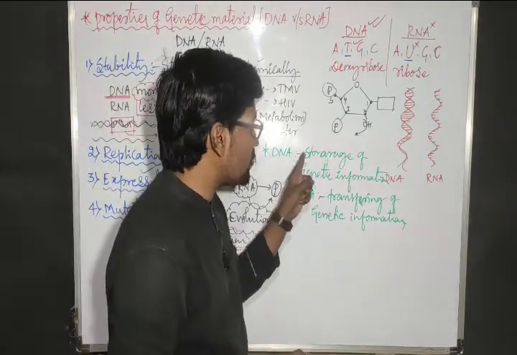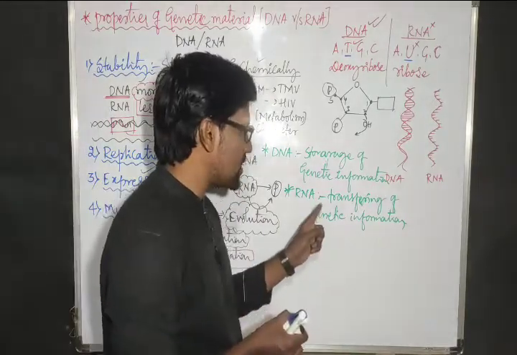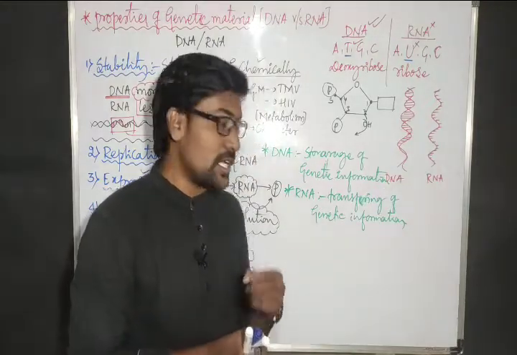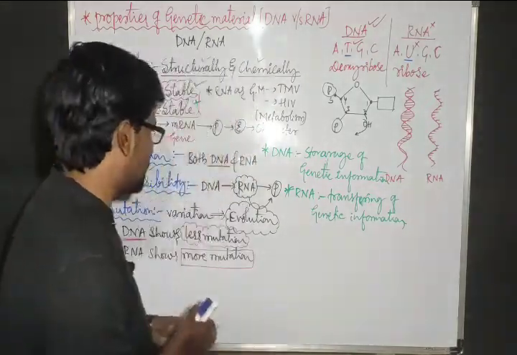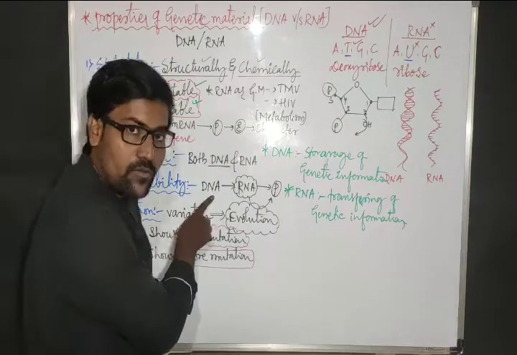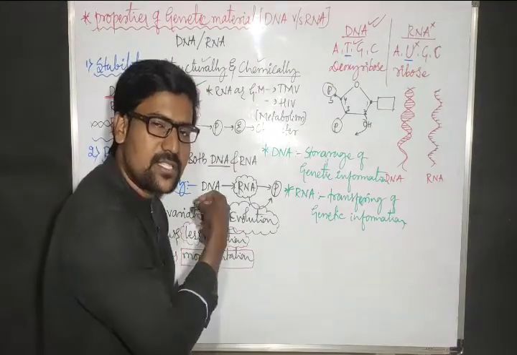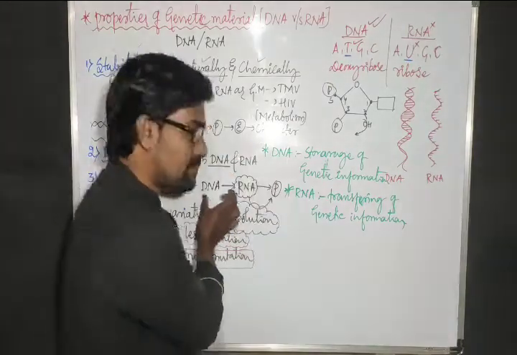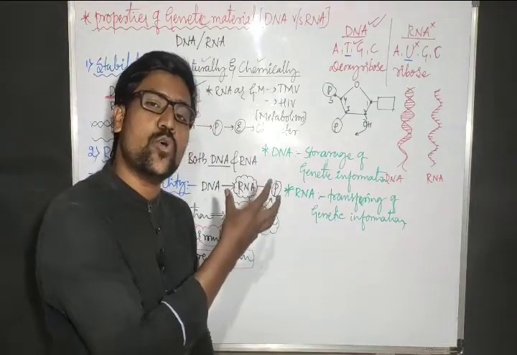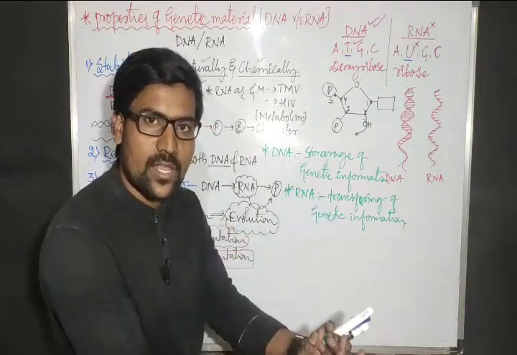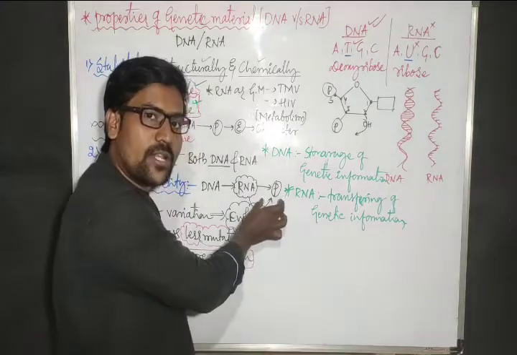DNA will express, that means DNA expressing will show that genetic information outside. How? In the form of protein.